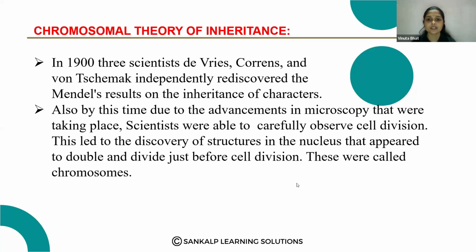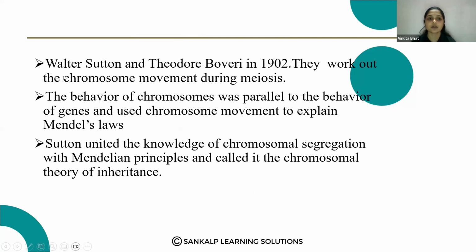Based on these observations, Walter Sutton and Theodore Boveri in 1902 worked on chromosome movement during meiosis.